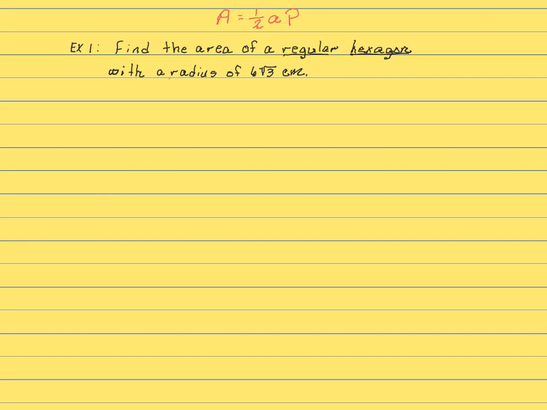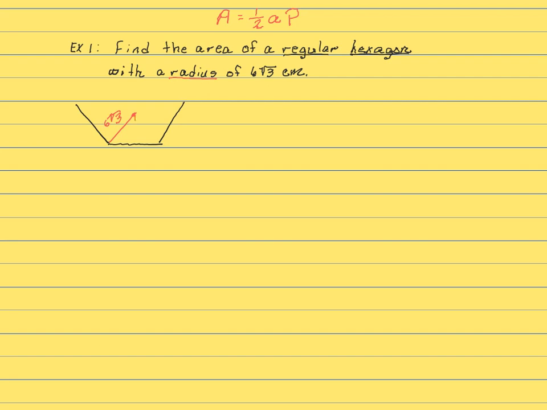In our first example, we're going to find the area of a regular hexagon when I know the length of the radius. The first thing we want to do is draw our regular polygon. As in the past, we just need to draw enough of the polygon so that we would be able to work with a radius and an apothem. The first thing I want to do is go ahead and draw my radius. So we know that the radius is a segment from the center of our regular polygon to a vertex. And this radius is 6 square roots of 3 centimeters.